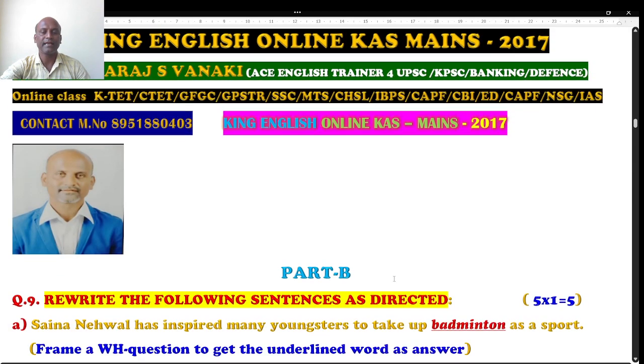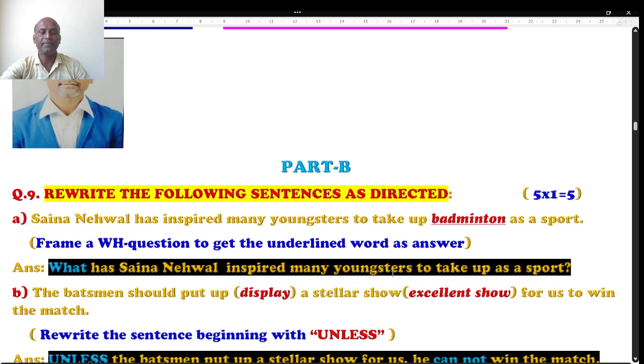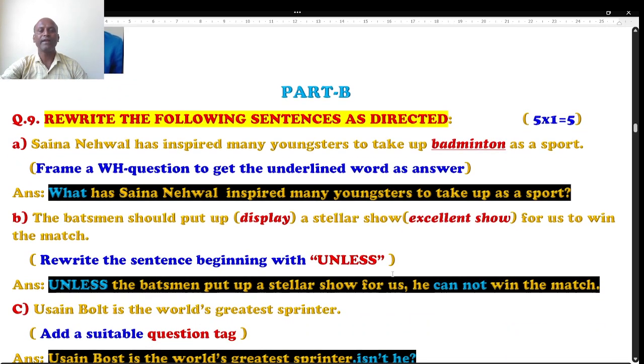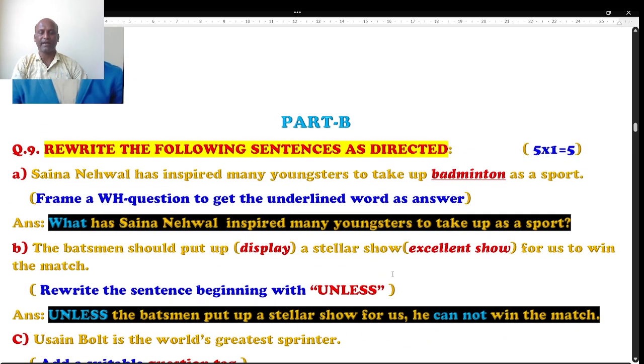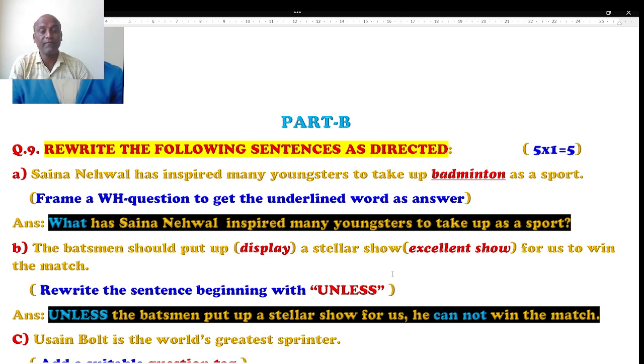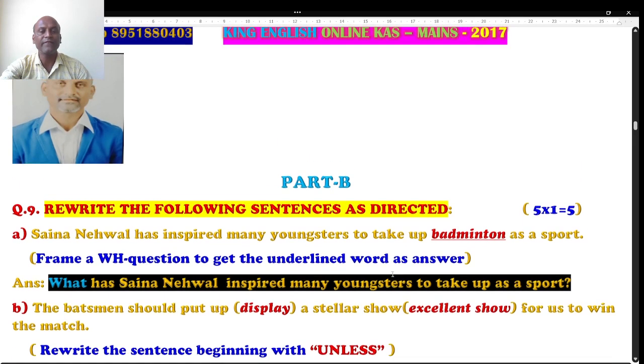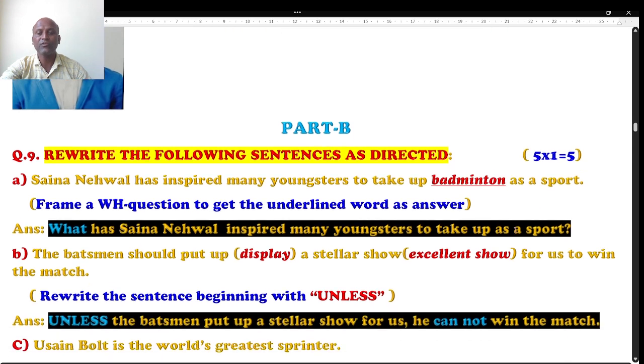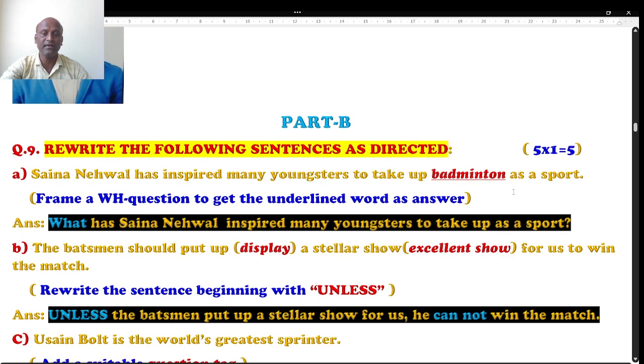Students, the next question is part B. Question number 9. Rewrite the following sentence as directed. I want to remind you that these questions we have been studying right from school days. Do as directed. Rewrite the following sentence as directed. There are totally 5 questions. So each question carries 1 mark. 5 into 1 is equal to 5 marks.